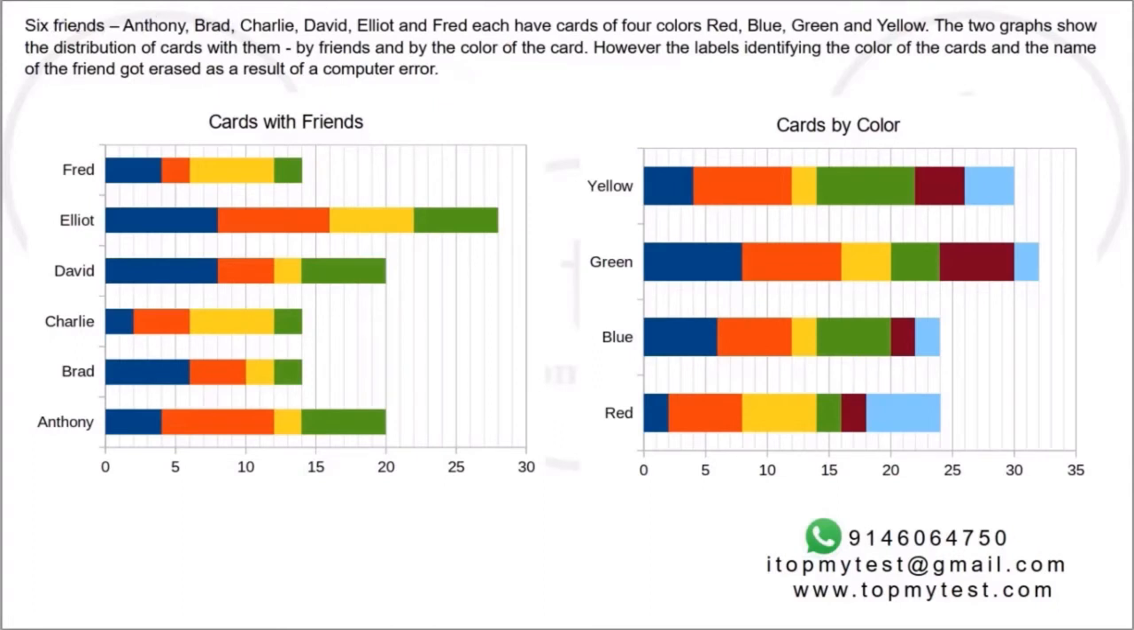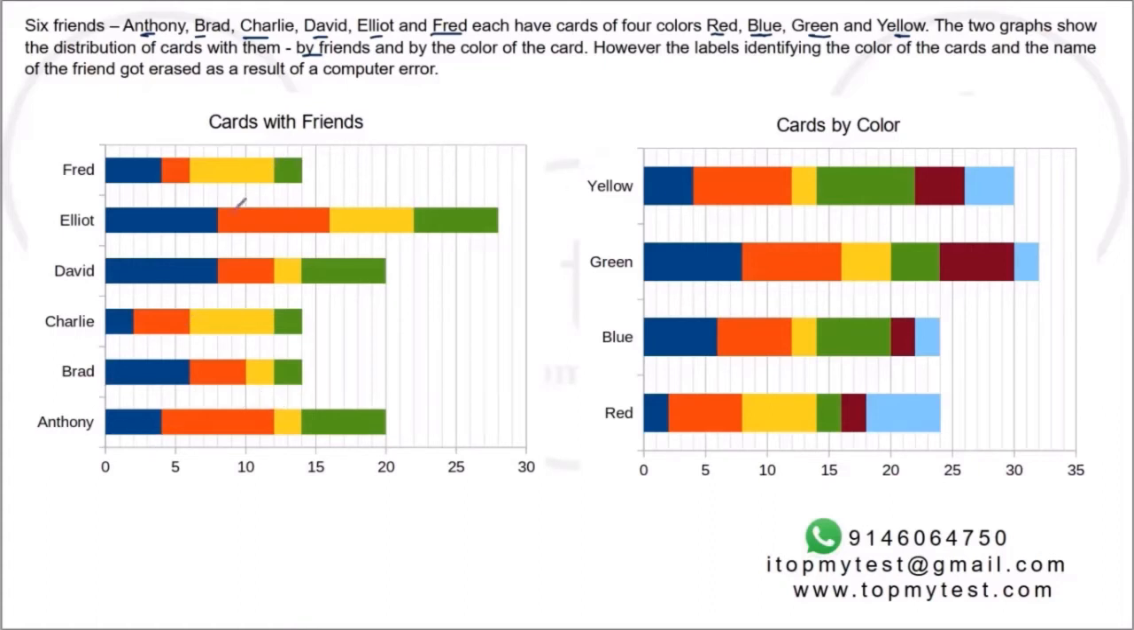So this one says 6 friends, Anthony, Brad, Charlie, David, Elliot and Fred, A, B, C, D, E, F, each have cards of 4 colors, red, blue, green and yellow. The two graphs show the distribution of cards with them by friends and by the color of the card. However, the labels identifying the color of the card and the name of the friend got erased as a result of a computer error. So let's quickly go through what the data actually tells you.